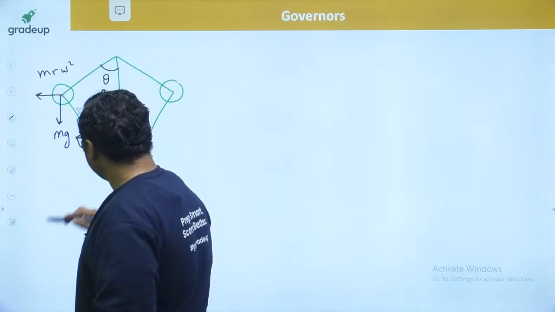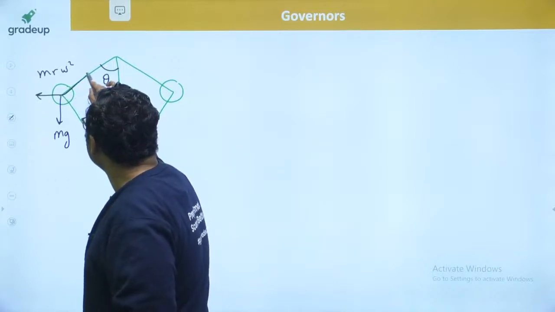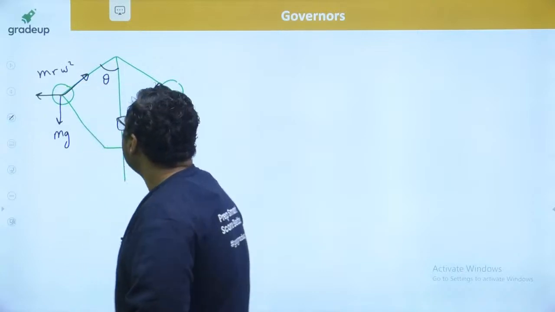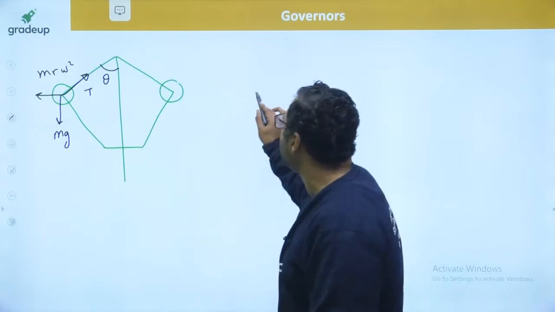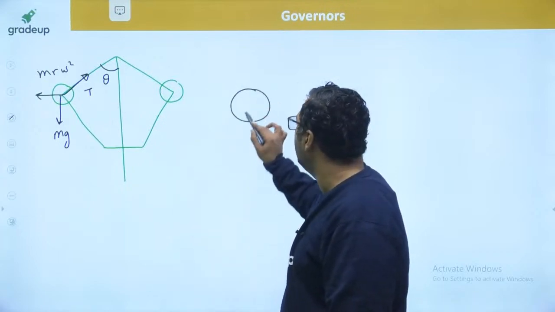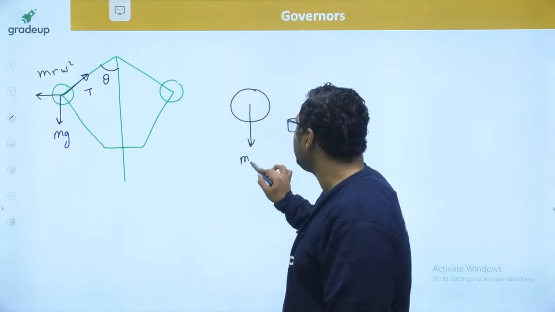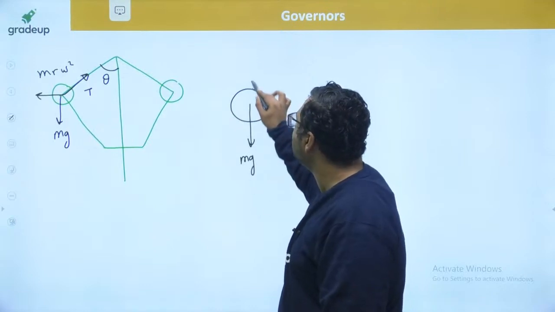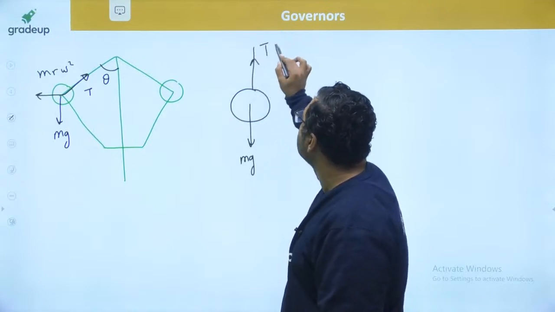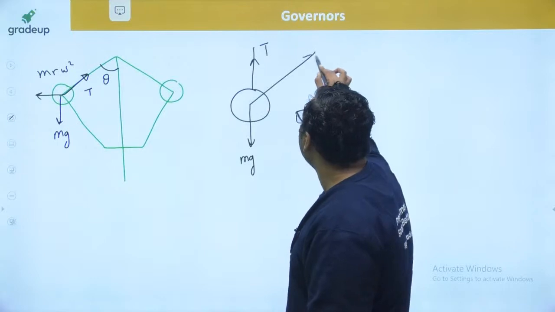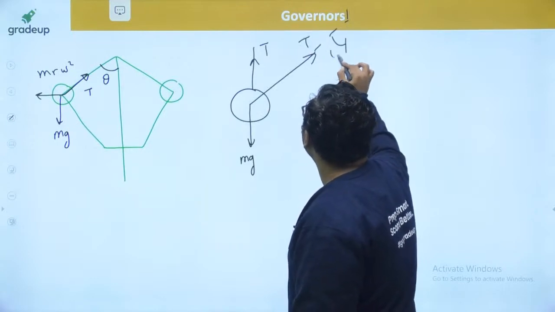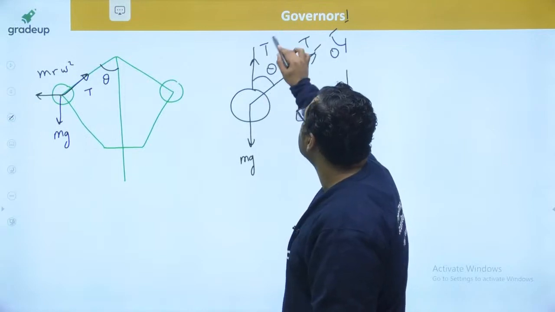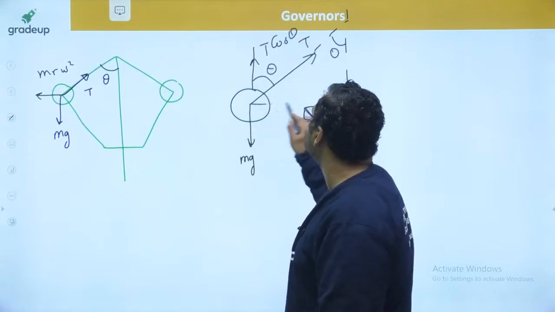And you know that if this is the tension T acting in this arm, and you take the dynamic equilibrium for this fly ball, there is a force mg acting here, and obviously there will be a force T. If this angle is theta, obviously this angle will also be theta. So this is T cos theta and this is T sin theta.